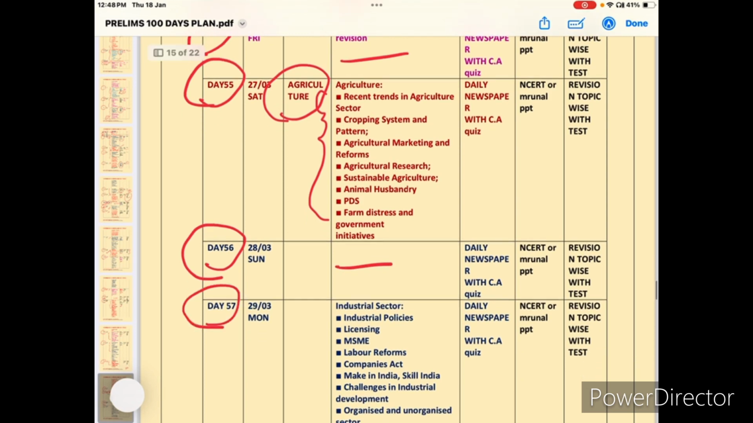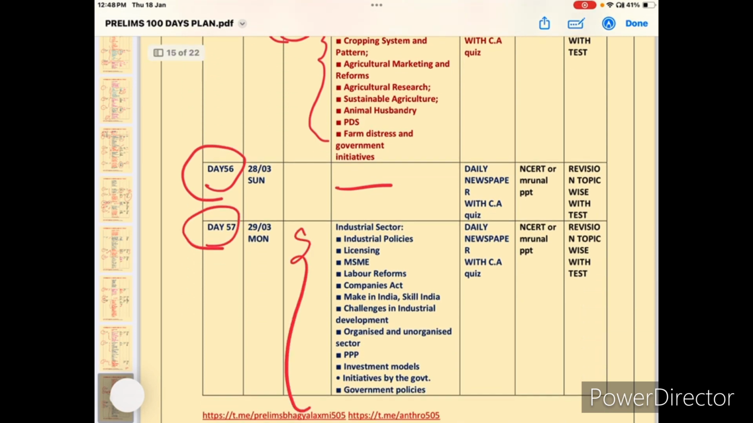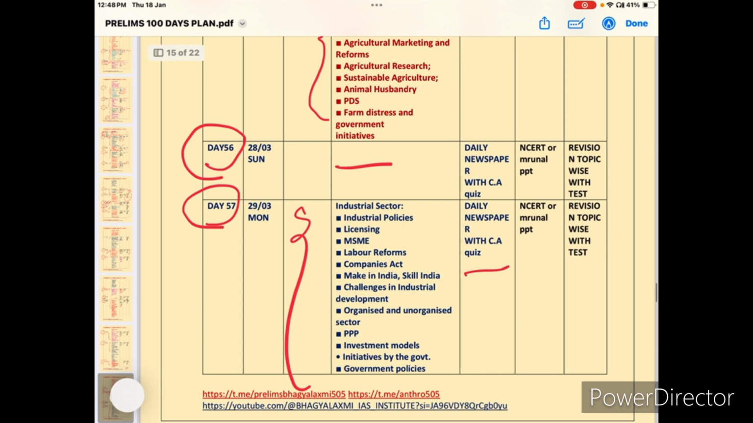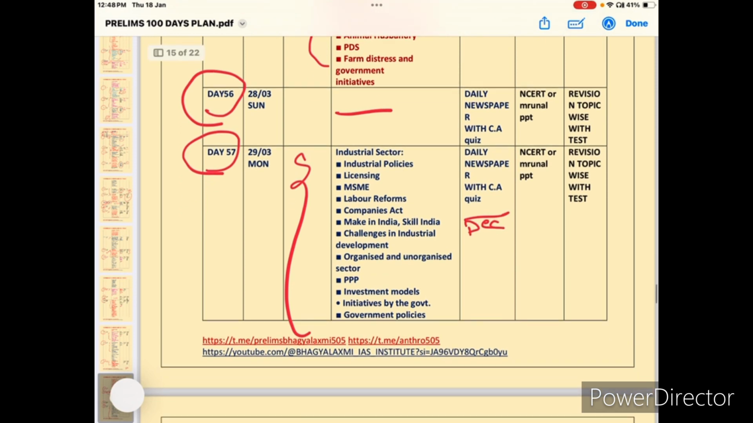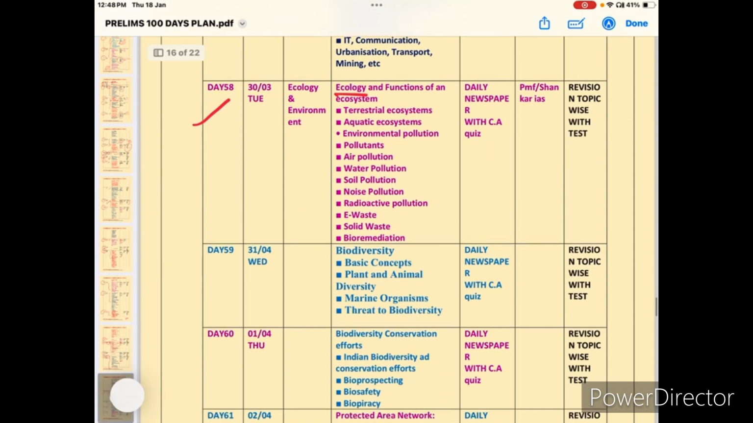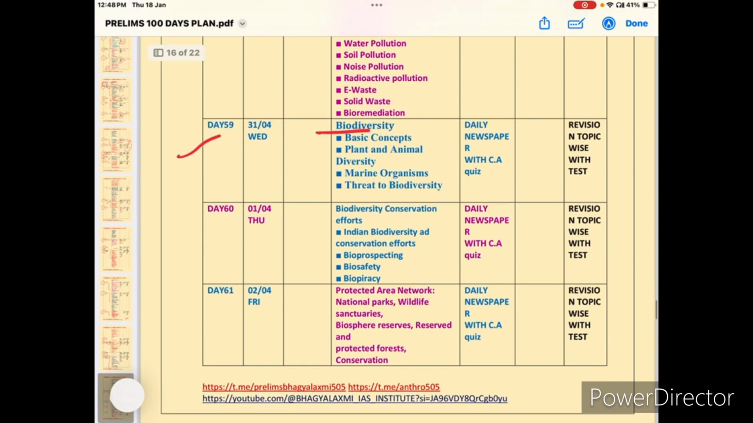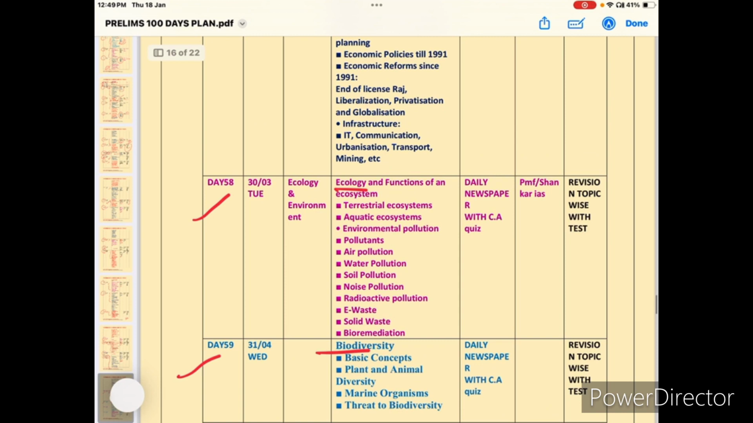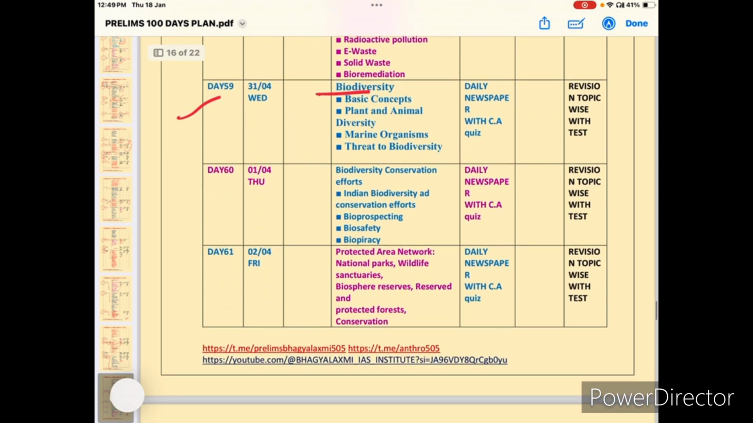Then day 56, so Sunday. And day 57, industrial sector, MSME, land reforms. Okay, so these are very, very, very important, and PPP, investment model, and current affairs, December current affairs. So this is already going to complete the March month. Next, day 58, ecology and environment. Day 59, biodiversity and environment. For environment, you need to study PMF or Shankar IAS, or both are good.